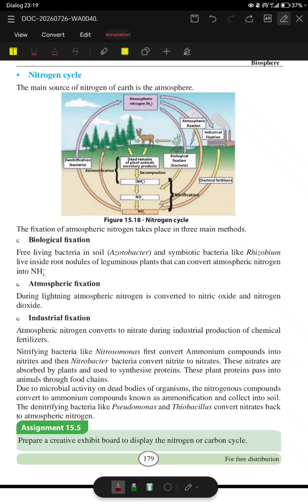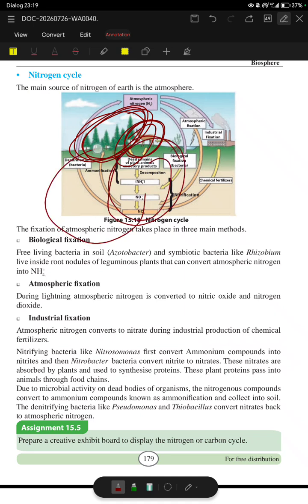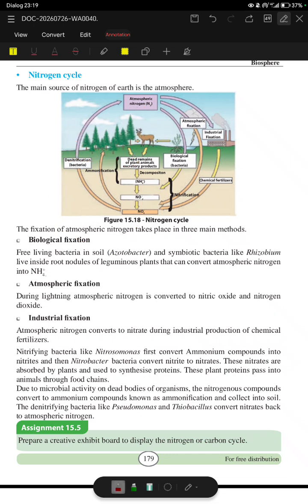Okay, so now here see, this is the atmosphere, right? In the atmosphere we have the nitrogen, atmospheric nitrogen. So how is this atmospheric nitrogen gained by the plants, how is it gained by the animals, and how is the atmospheric nitrogen again released to the atmosphere? That is the thing today we are going to see.